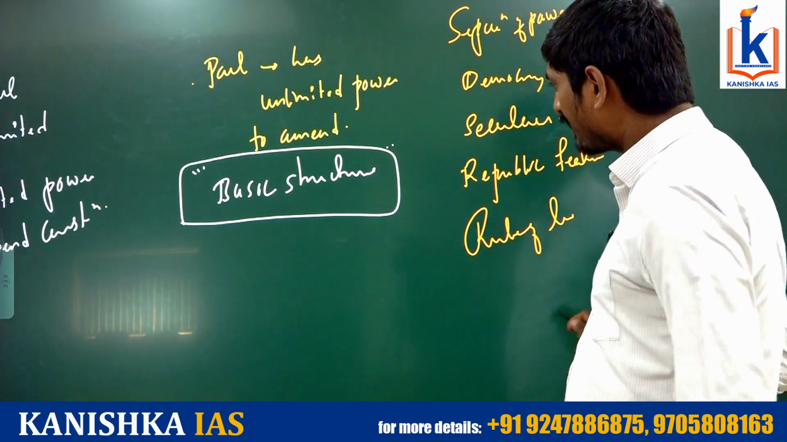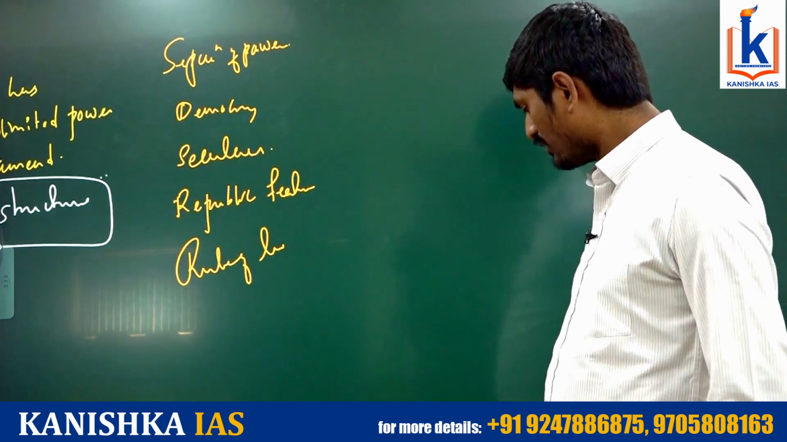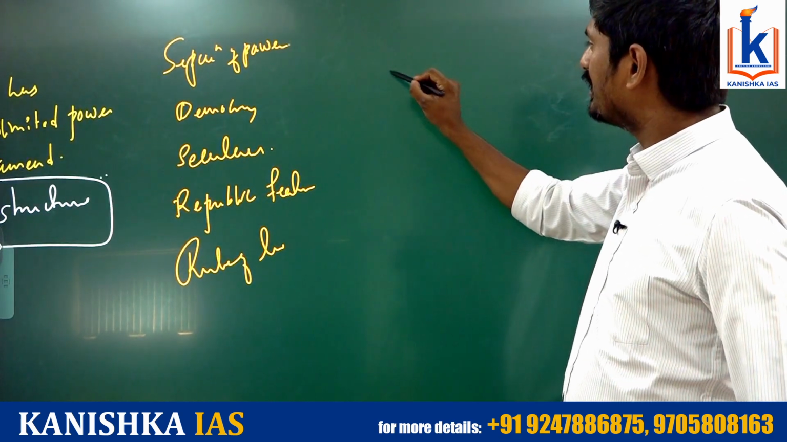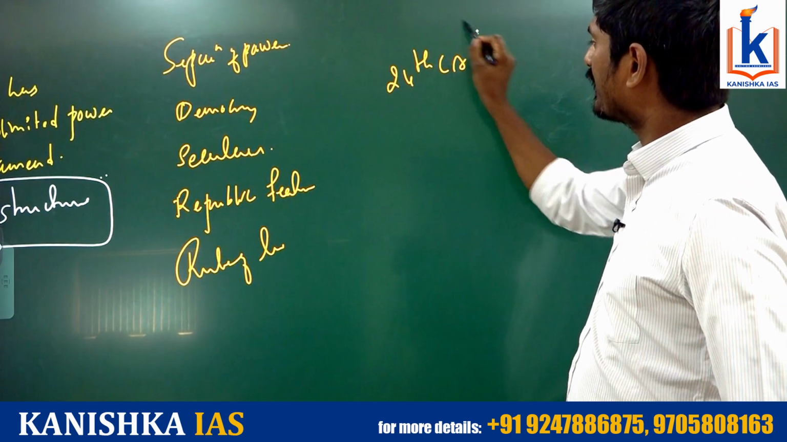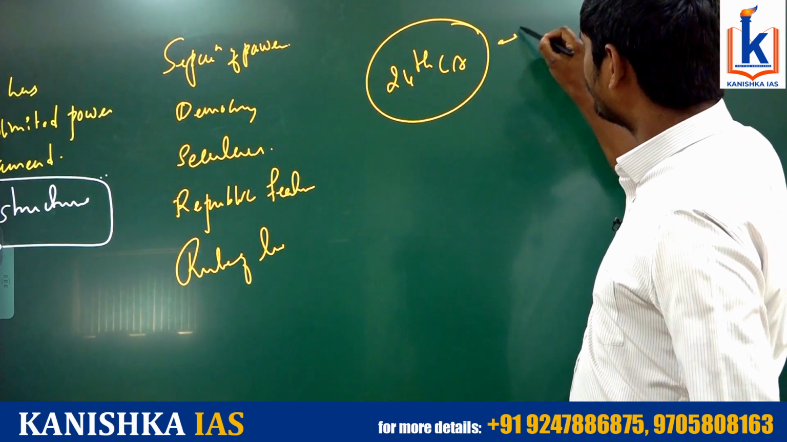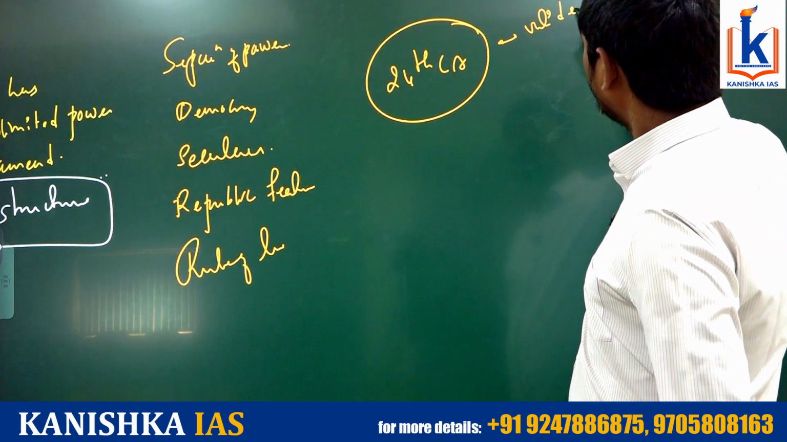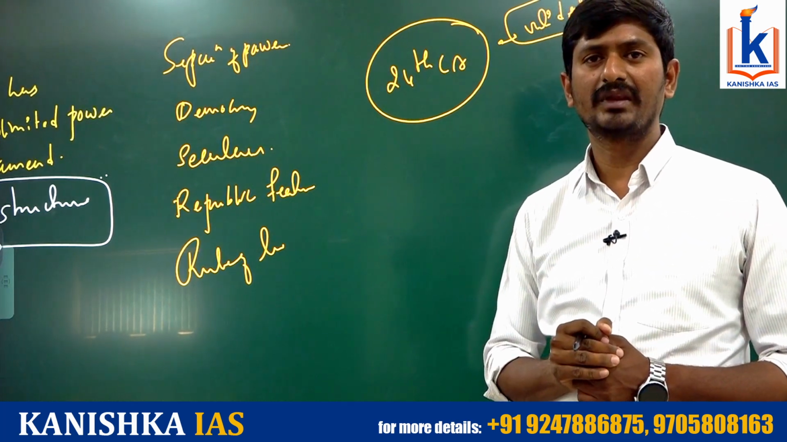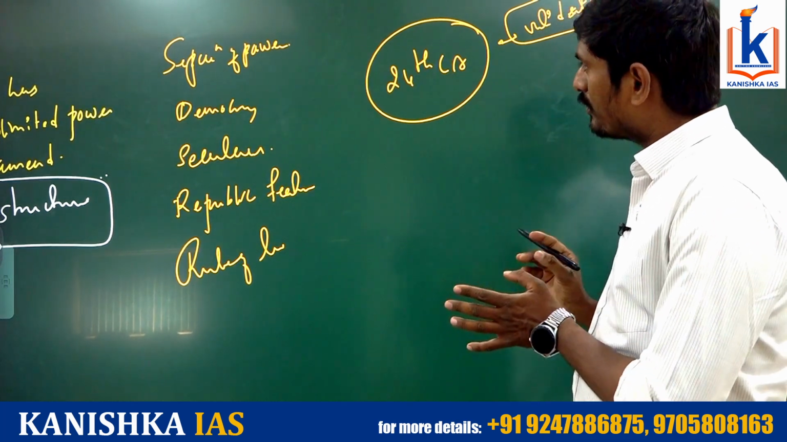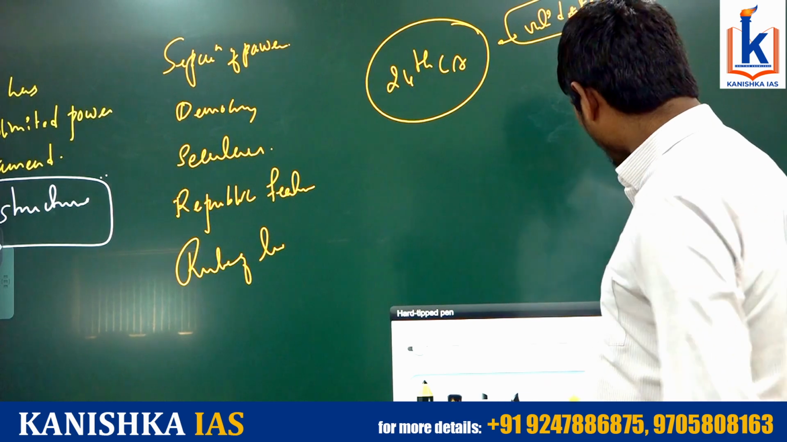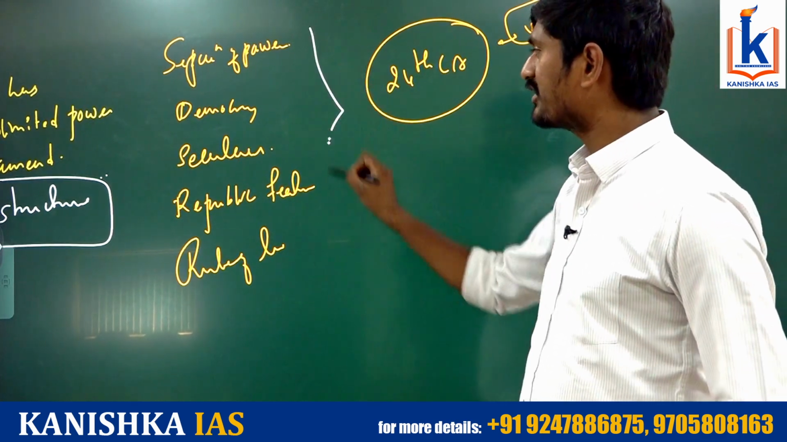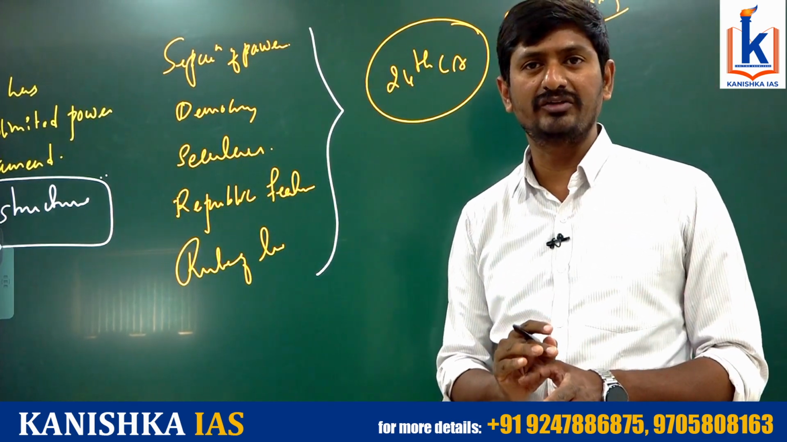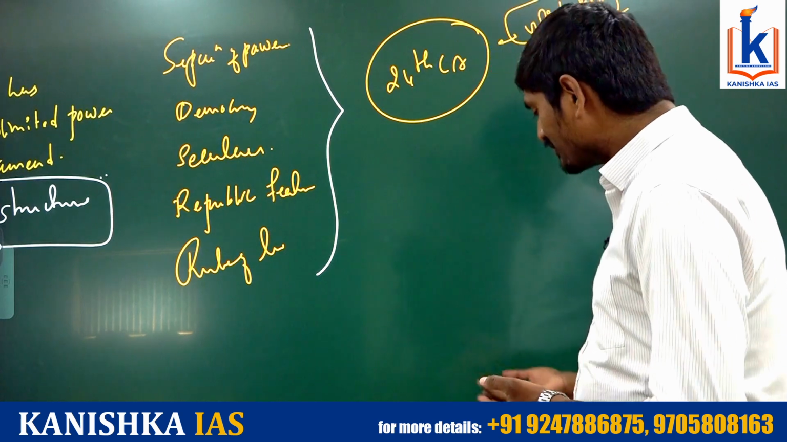Okay, but at the same time, the Supreme Court also upheld the validity of the 24th Constitution Amendment Act. The Supreme Court has validated the 24th Constitution Amendment Act. But this particular power of Parliament is subject to the basic structure doctrine, as the Supreme Court gave in the Kesavananda Bharati case. But the government was not happy.